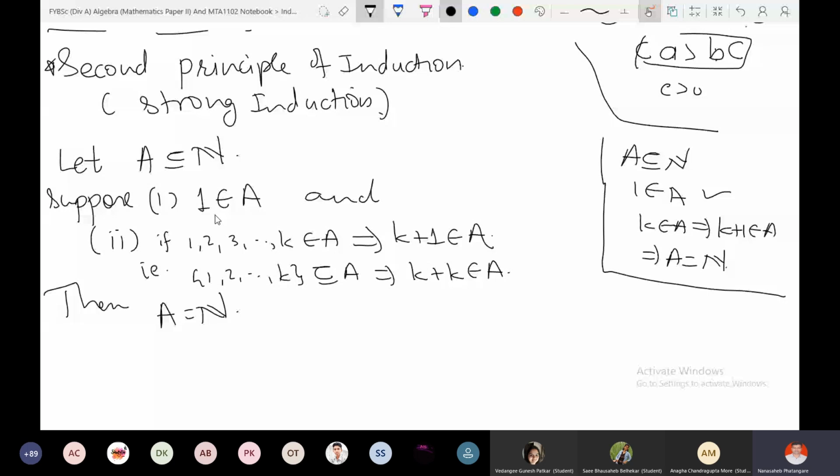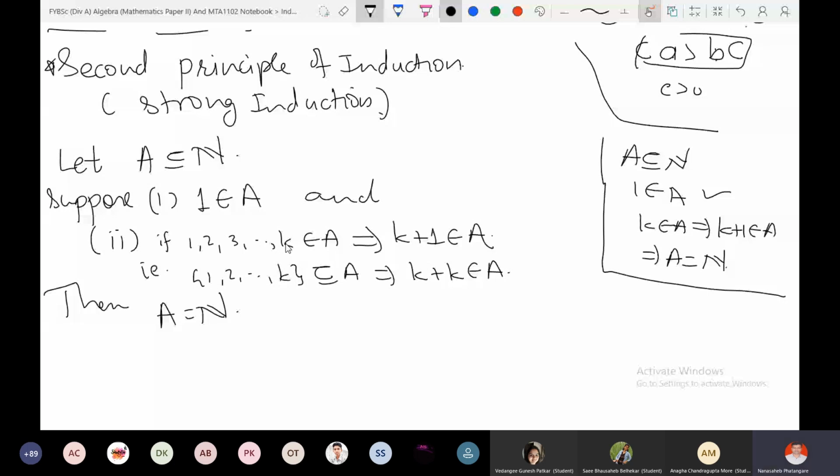If our set contains all the natural numbers up to k, 1, 2, 3 up to k, no number missed out, and from that you are able to prove that it contains the next, k plus 1, then it contains all the natural numbers. That means A is equal to the set of natural numbers. That is the difference, right?